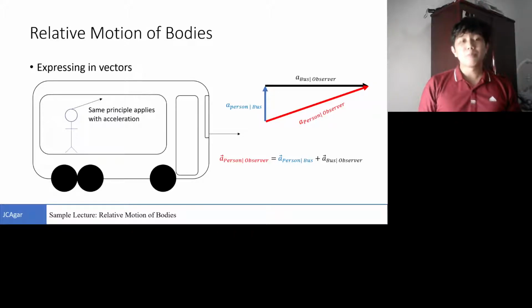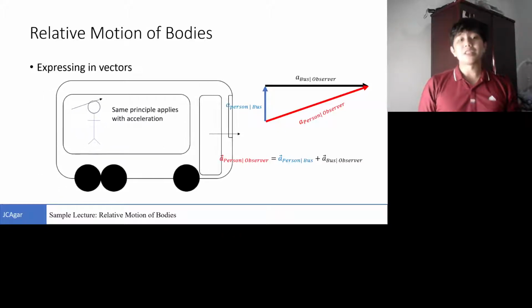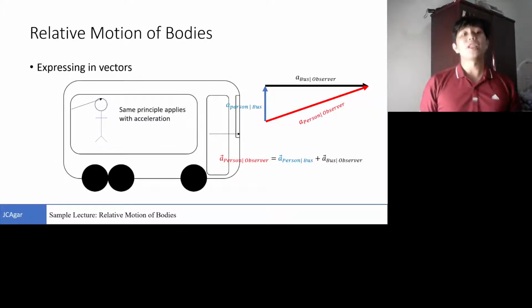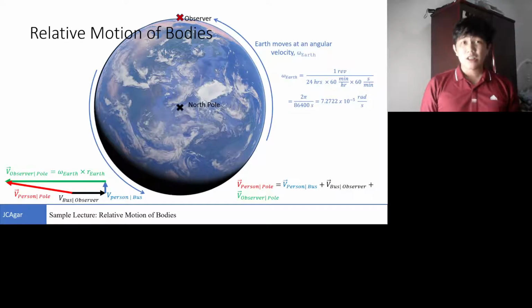So for example, person A is accelerating upwards with respect to the bus, then the bus is accelerating at a certain rate with respect to us, the observer, and the acceleration we will perceive from our perspective is the vector sum of those two. So the same principle applies with acceleration. Of course, the observer is also moving at a constant velocity.